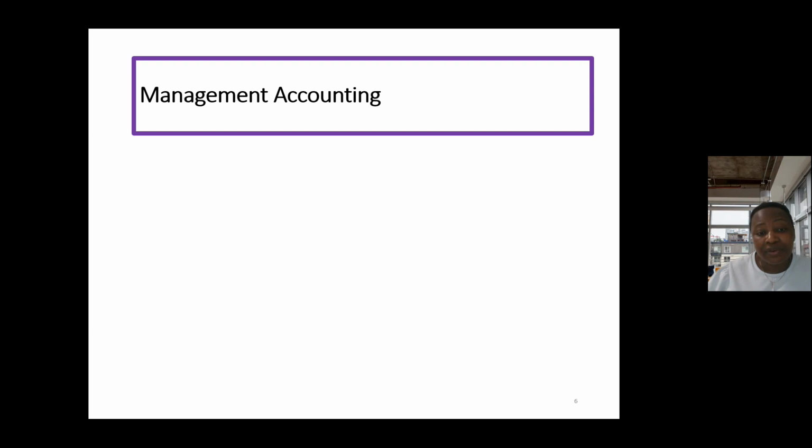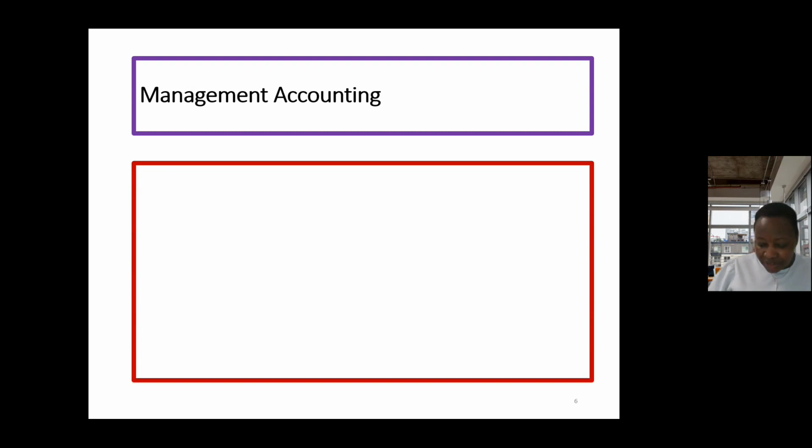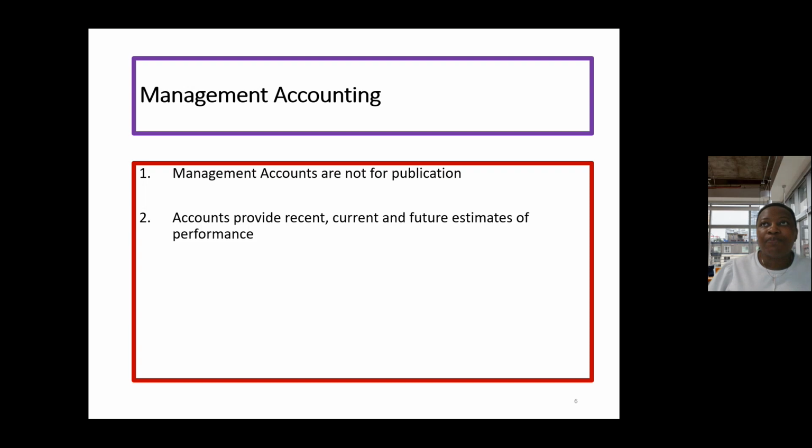There's a legal requirement for us to prepare financial accounting and provide that information to the public. Management accounting, on the other hand, is not for publication. We're not required to provide it. There are no legal requirements to provide management accounting information or to release it to the public. So we do not publish this accounting information.